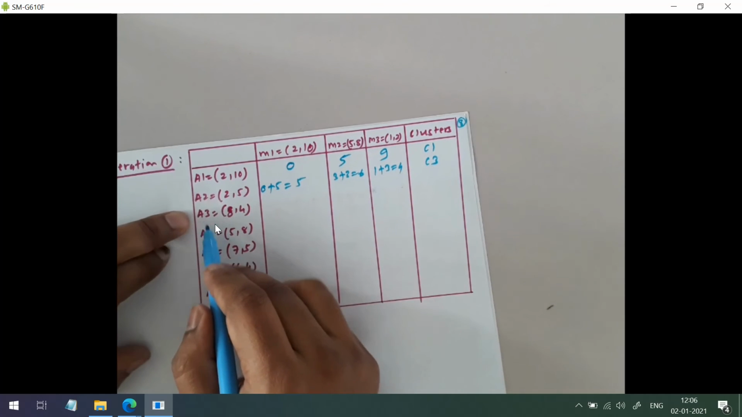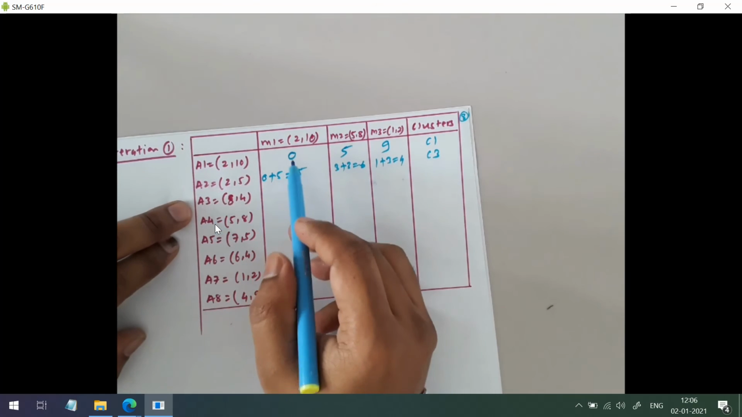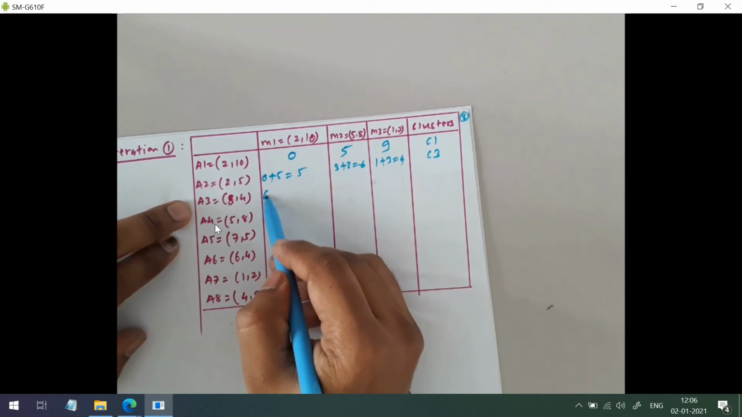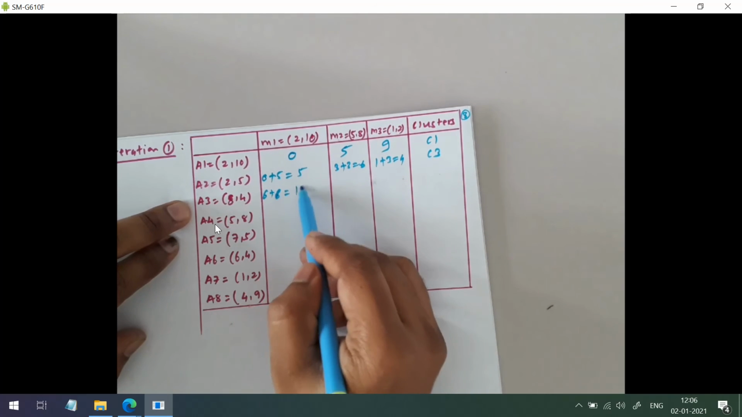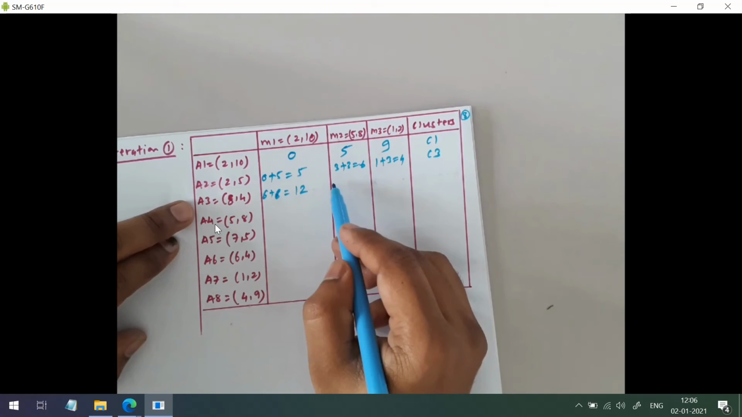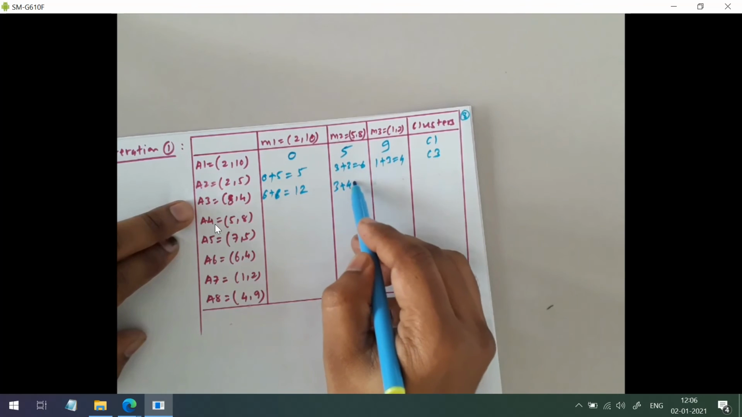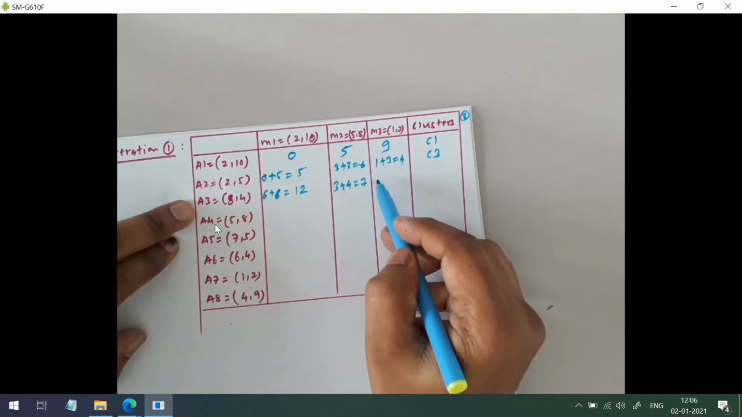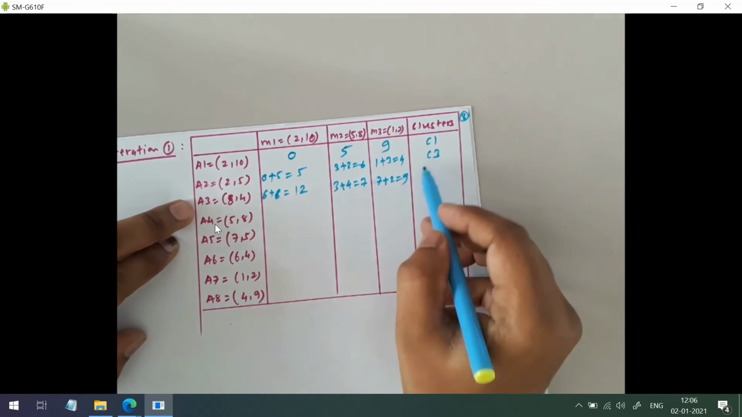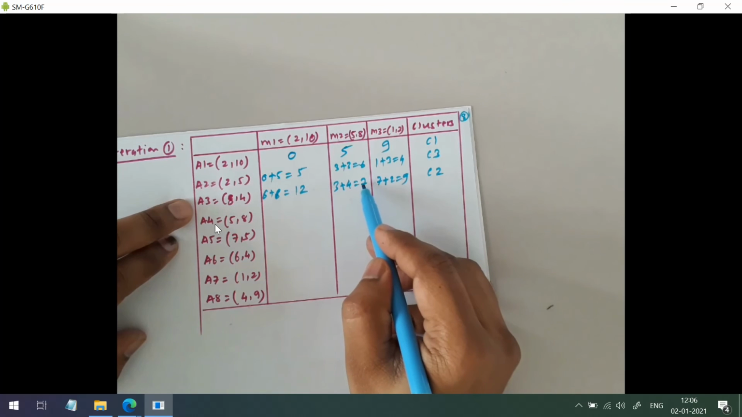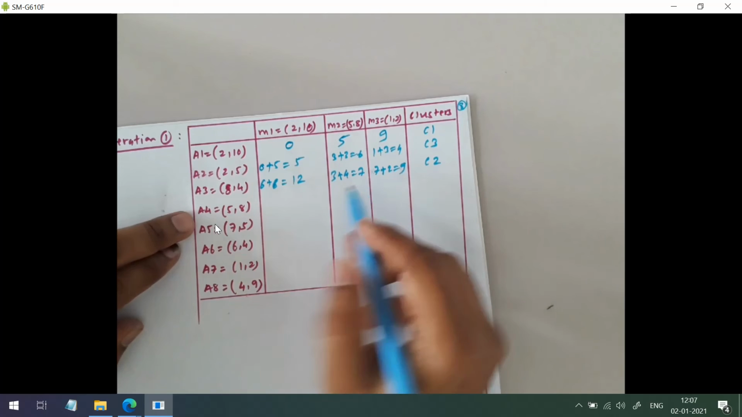For data point A3, here the difference is 6 in x coordinate and in y coordinate again 6, so 12. Then 3 plus 4, that is 7, 7 plus 2, that is 9. Okay, so it will belong to cluster 2, because the distance is 7.